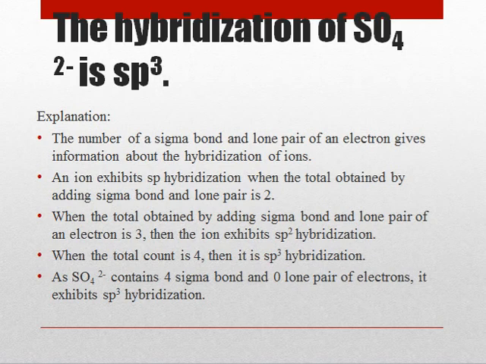Its explanation: the number of sigma bonds and lone pairs of electrons give information about the hybridization of ions. An ion exhibits sp hybridization when the total obtained by adding sigma bonds and lone pairs is 2. When the total is 3, then the ion exhibits sp2 hybridization. When the total count is 4, then it is sp3 hybridization. As SO4 2- contains 4 sigma bonds and 0 lone pairs of electrons, it exhibits sp3 hybridization.